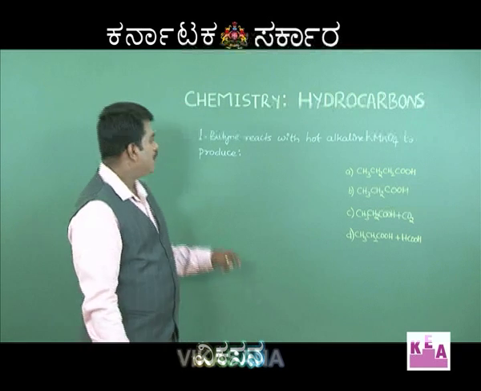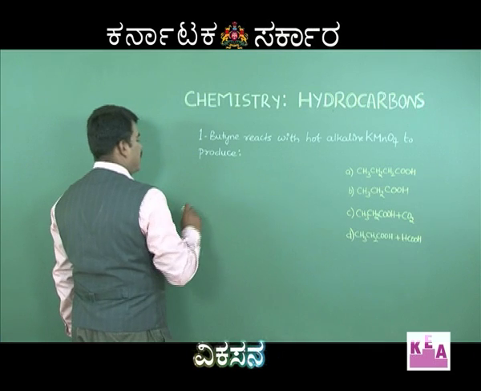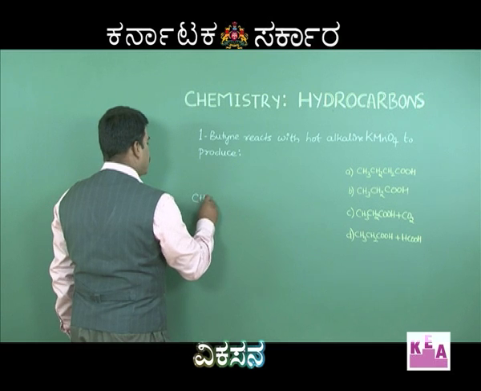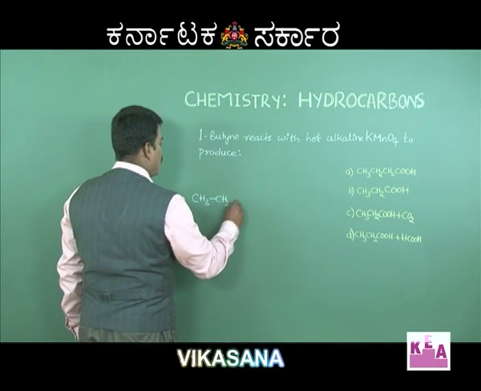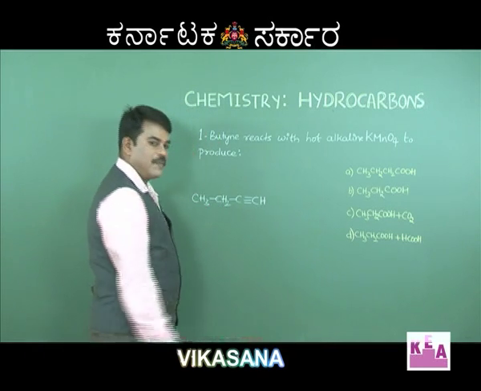The next question: 1-butyne reacts with hot alkaline KMnO4 to produce. Here are the options: butanoic acid, propanoic acid plus carbon dioxide, propanoic acid plus formic acid or methanoic acid. Let us see the oxidation process. 1-butyne is CH3, CH2, C triple bond CH. This is a terminal alkyne.